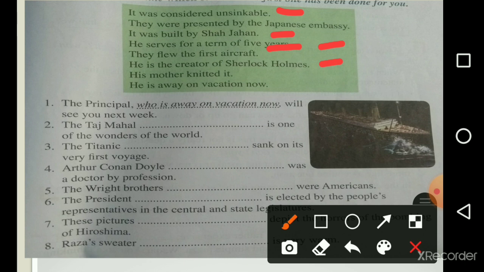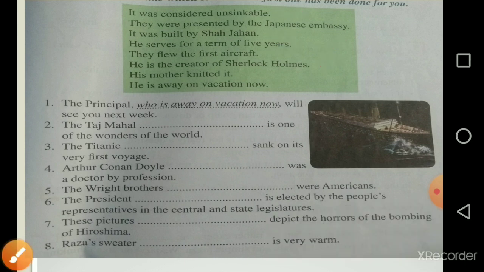These pictures, which were presented by the Japanese embassy. Raza's sweater, which was knitted by his mother, is very warm.